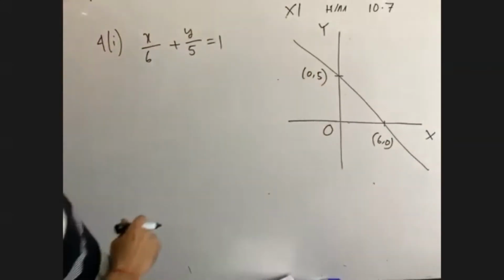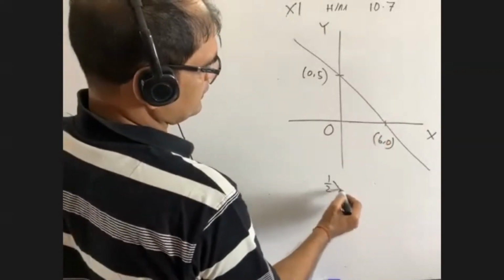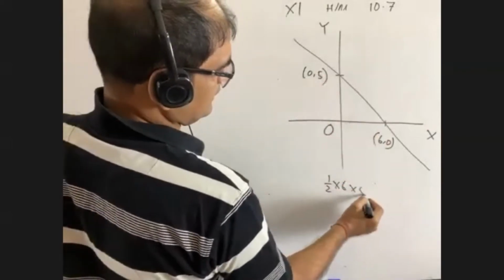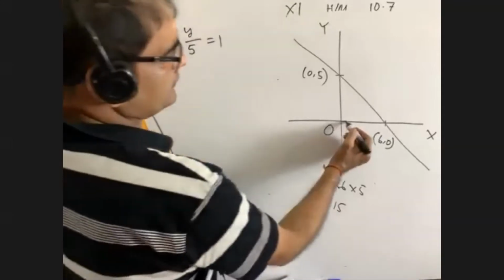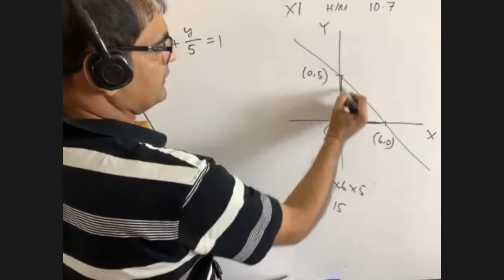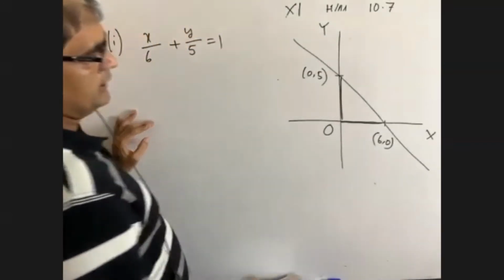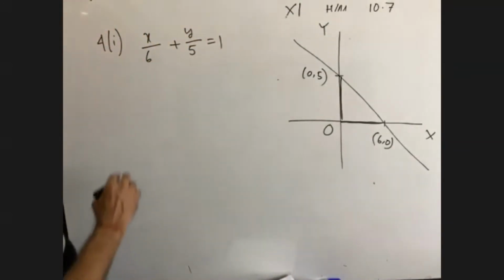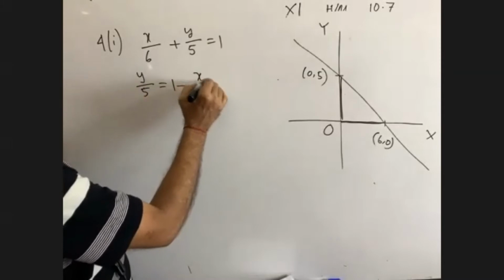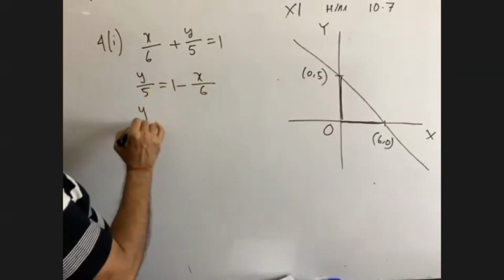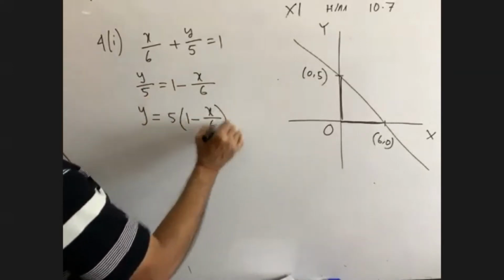This is the equation. Can you tell me please what the area is? Half into 6 into 5. Its area is 15 square unit. 5 sixes are 30 divided by 2, so it is 15. Now you see how to do this math. We can write y by 5 is equal to 1 minus x by 6, so y equals 5 into (1 minus x by 6).